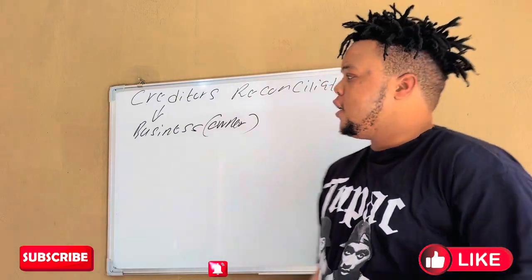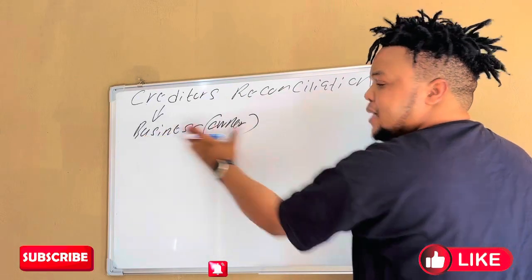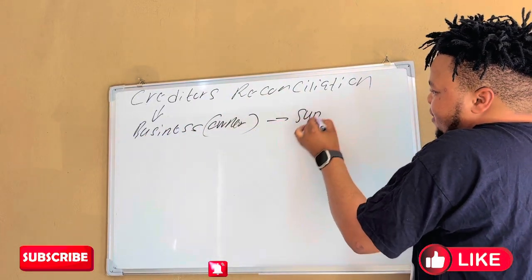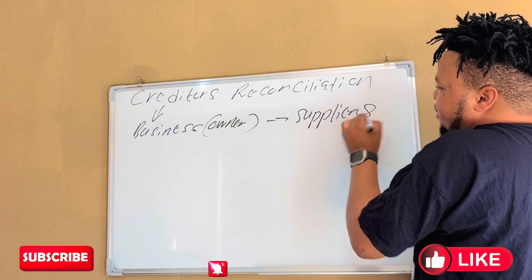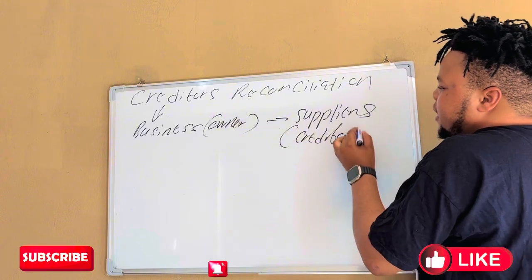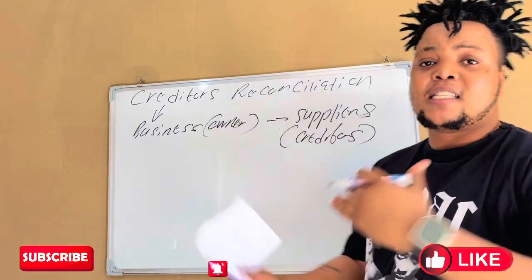It's going to be easy. So this creditors reconciliation is a reconciliation between the business and the suppliers. And which suppliers? The ones that the business buys from on credit.